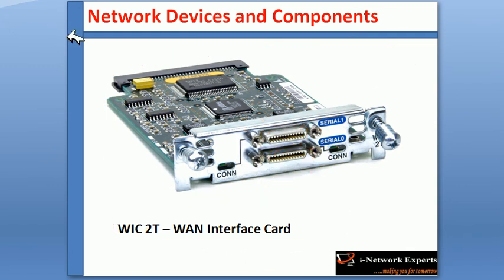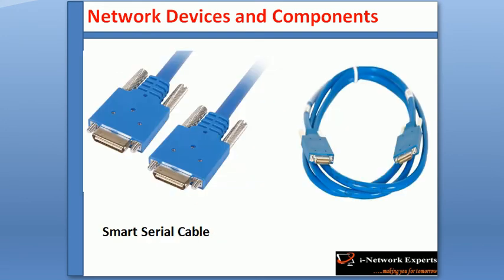And next, this is the smart serial cable. The smart serial cable we use to get the WAN serial connection, and one side of the serial port will be connected to my local router, another side of the port will be connected to the remote router.